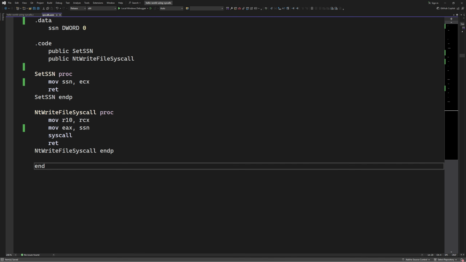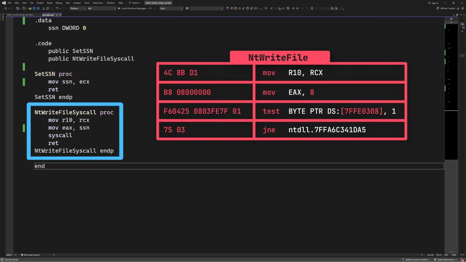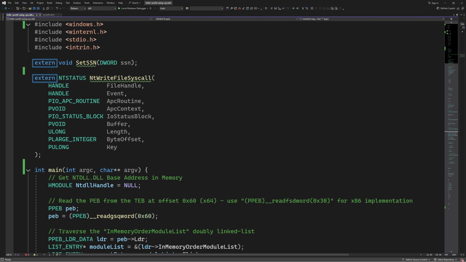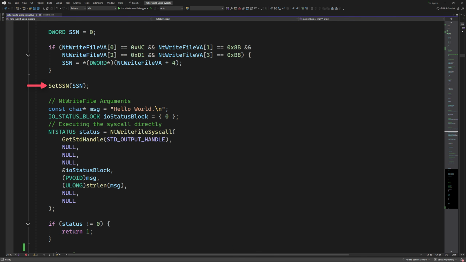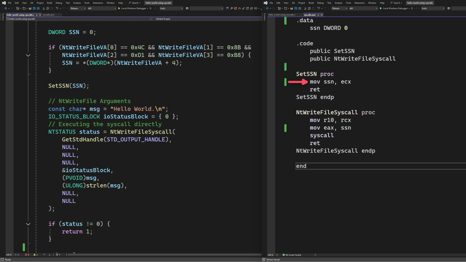So in here we have 2 functions. A function that moves the syscall number into a DWORD variable, and a function that invokes the syscall, which also mimics the stub behavior in the NtWriteFile API. Now, to call both of these functions, we have to reference them using the extern keyword or directive. And down here, we pass the syscall number to the SetSSN function, which will move the syscall number to the SSN variable, and then call the NtWriteFile syscall function, which will invoke the syscall and then return to finish execution.